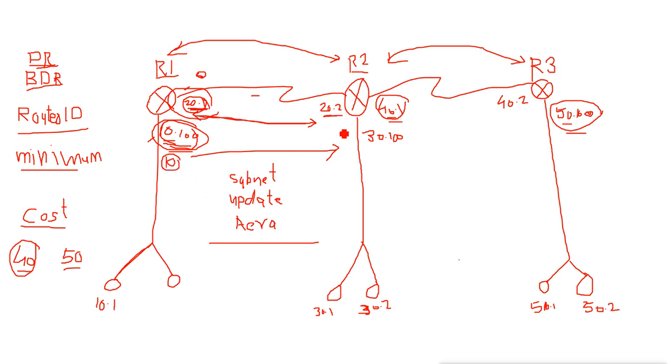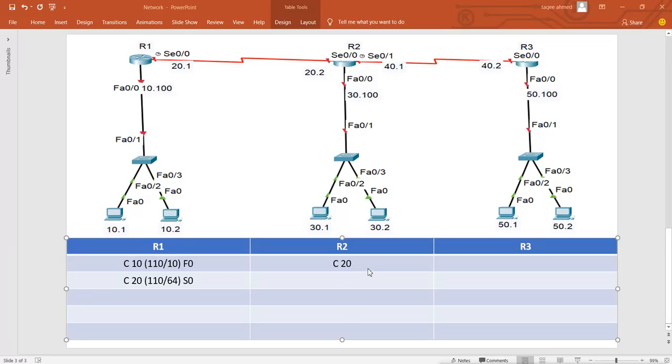Then it will combine the cost of this link, and that becomes the cost for network 10 for router 2. And network 20 for router 2, AD value is 110, and let's say it is 64 for it, and connected to serial 0.